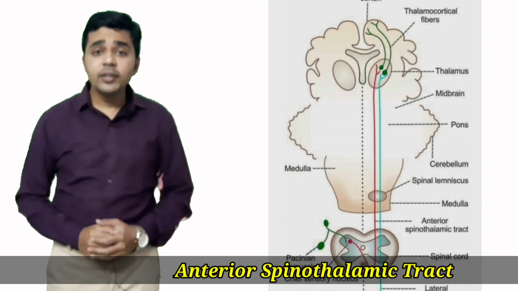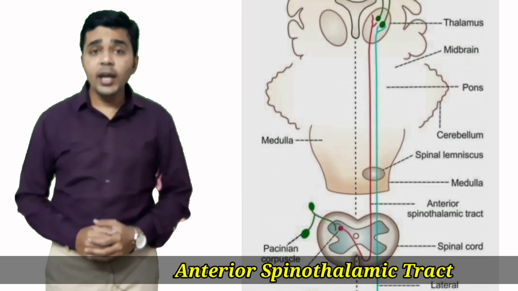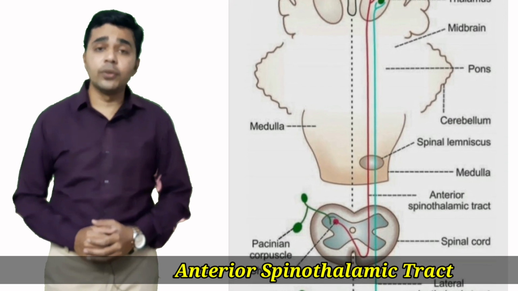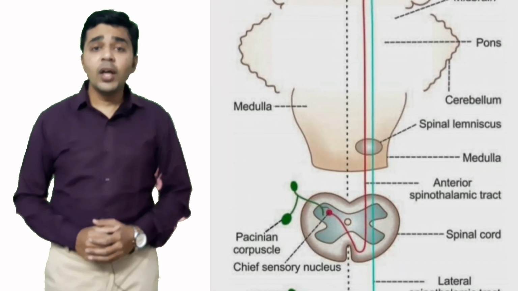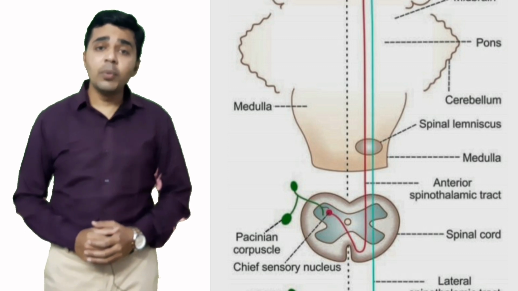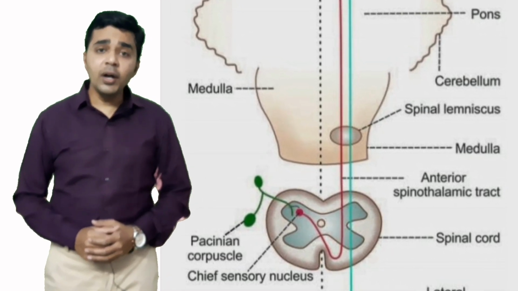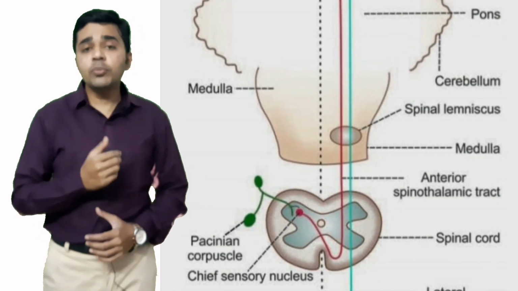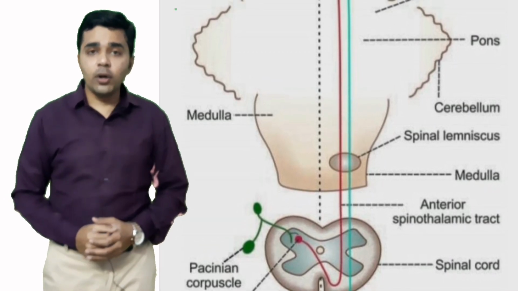Now we will learn the anterior spinothalamic tract, which is situated in the anterior white funiculus. The fibers of the second order neurons originate from the chief sensory nucleus of the spinal cord. After taking origin, the fibers cross the midline and go to the opposite side of the spinal cord.